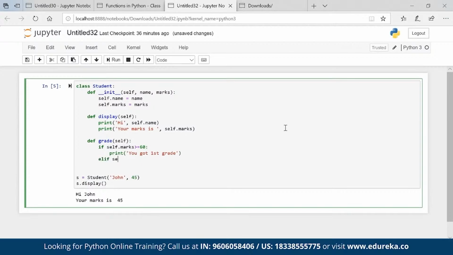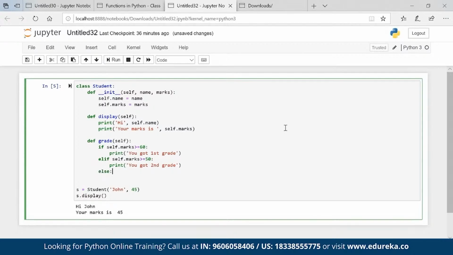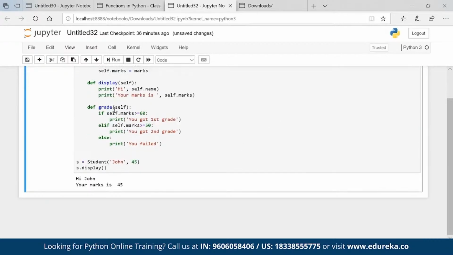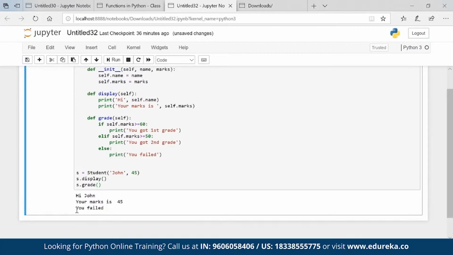If self.marks is greater than or equal to 50, print you got second grade. Else, let's just print you failed. Okay, so I created a new method inside the class, and if I call s.grade, it will help me to decide what is the output.